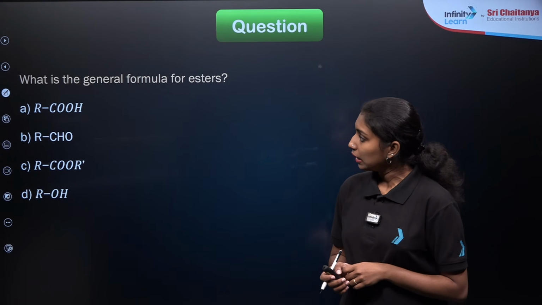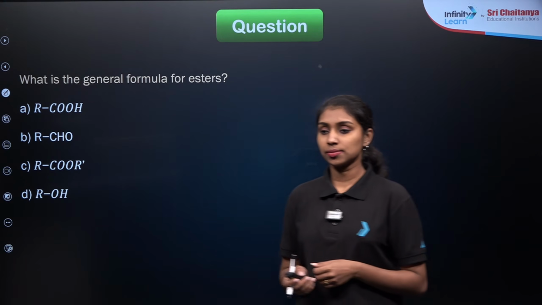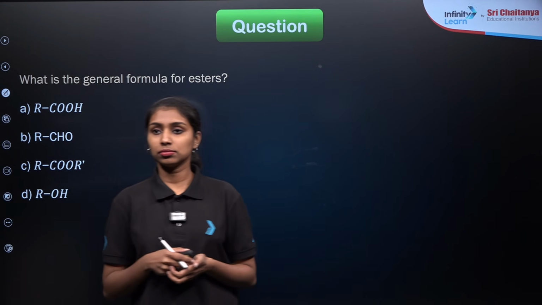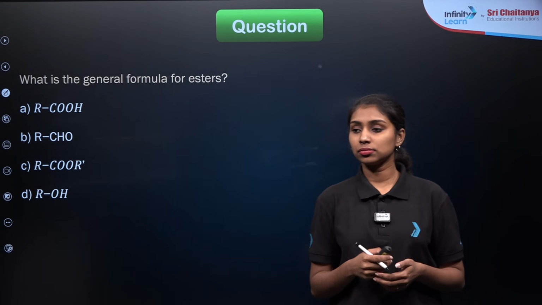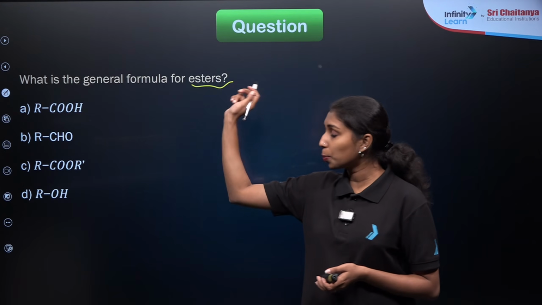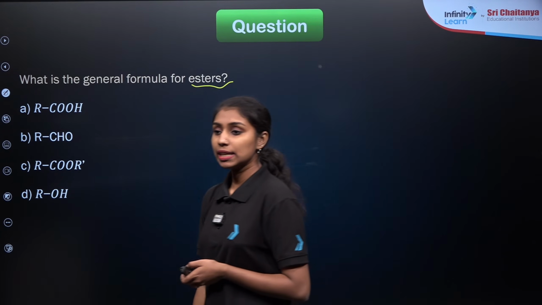Here is our next question. What is the general formula for esters? As we already know the functional group present in esters, so what will be their general formula?